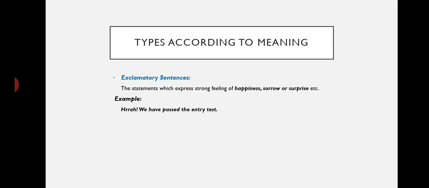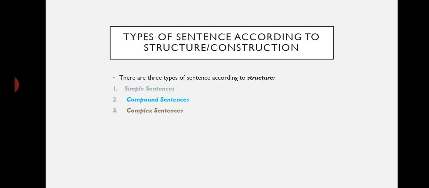As I have told you, we have 2 wider categories. We talked about the types of sentences according to meaning, by which we mean what sort of meaning is being conveyed by a particular statement. Now our next category is types of sentences according to structure or construction, that is, how a particular sentence has been formulated, how it has been constructed.